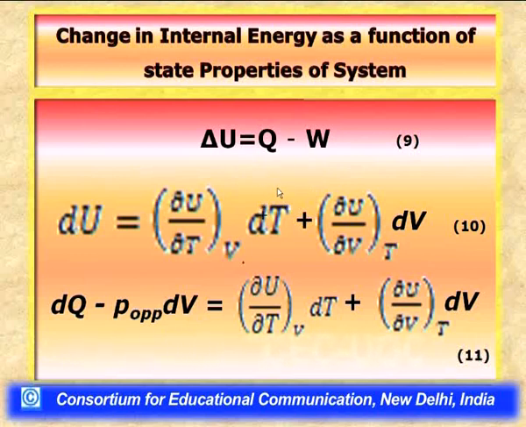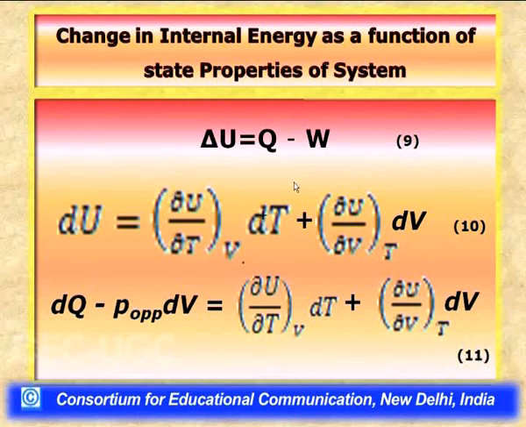Now, there are three variables. The fact of the matter is that if there are these three variables, there would also be a certain equation of state relating them. That is, if the changes in temperature and pressure are known, then they can be correlated to the change in volume. Such an equation would be called an equation of state.